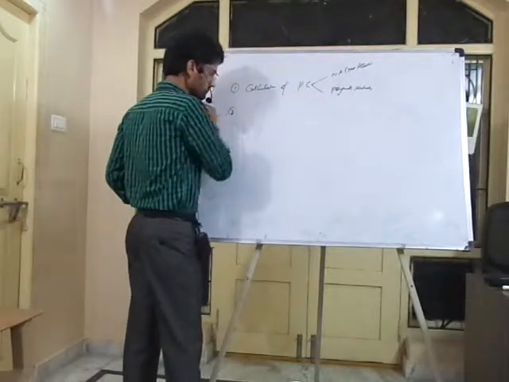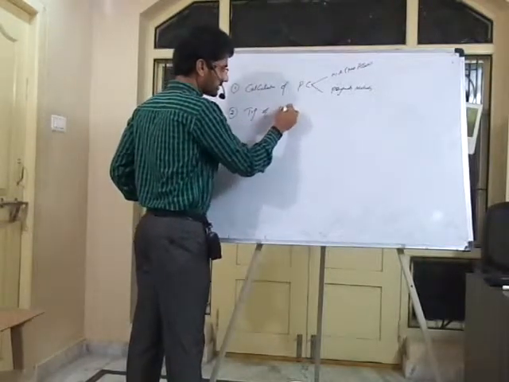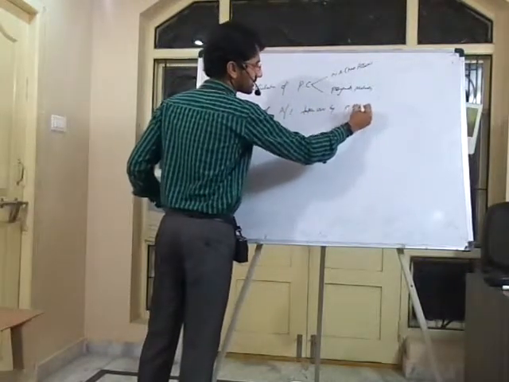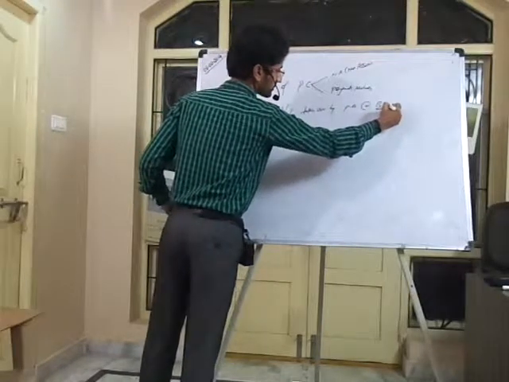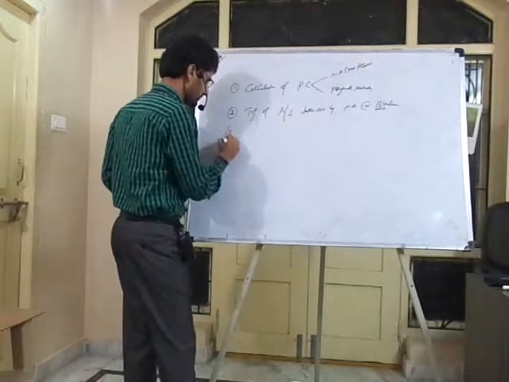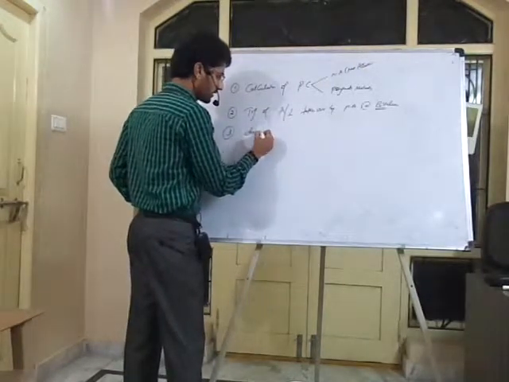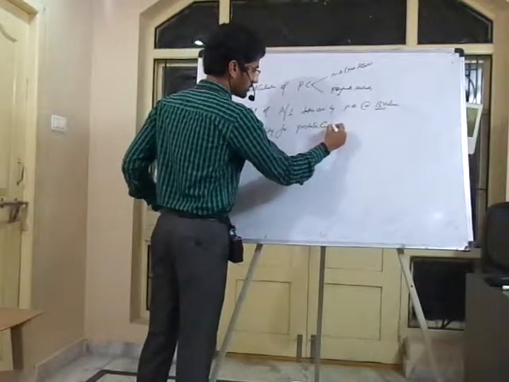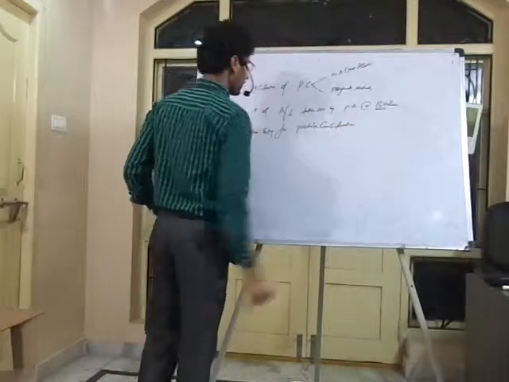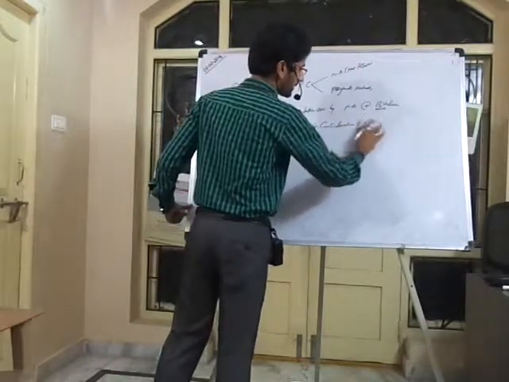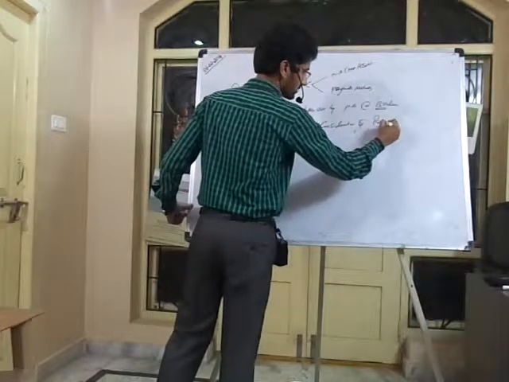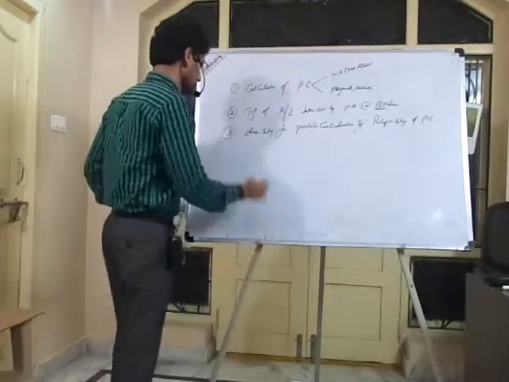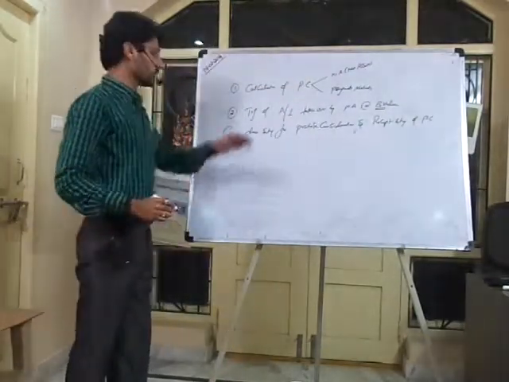Number two, transfer of assets and liabilities taken over by the purchasing company at book values, followed by the receipt entry of purchase consideration. Next step, due and receipt.